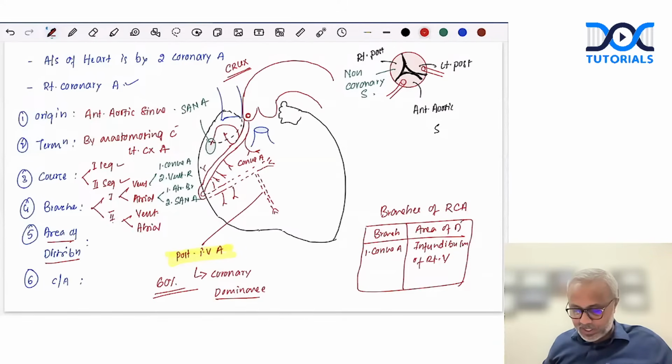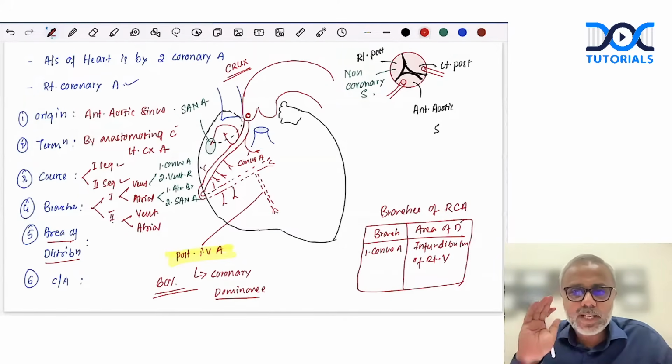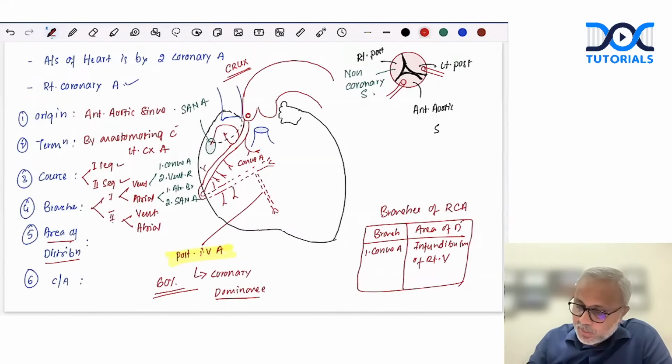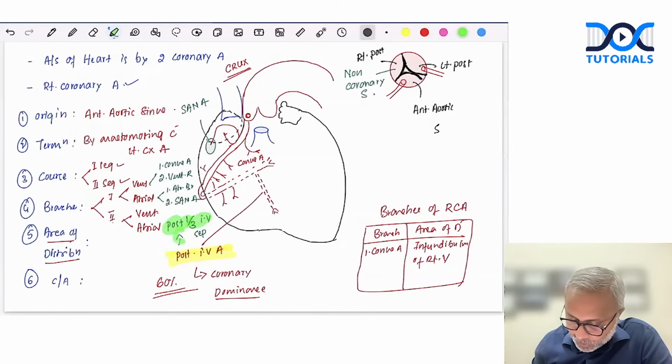Now, this is regarding the most important branch of the right coronary artery. Now, where does it supply? As the name suggests, it supplies the posterior part of the diaphragmatic surface of the ventricle. But one of the most important things you must remember here is it supplies the posterior 1/3 of the interventricular septum. And this is what the examiner will look for.